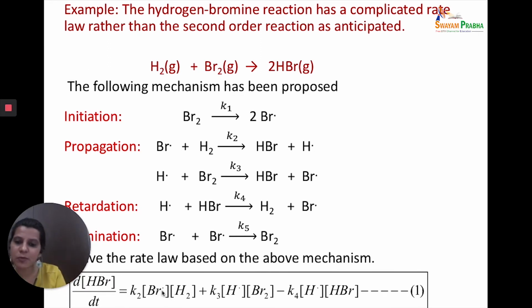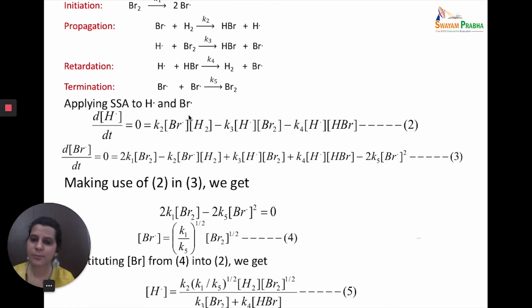But this now involves the concentration of free radicals, which have to be eliminated. And how do we go about doing it? We use steady state approximation. So we apply steady state approximation to both H and Br radicals. Now H is being produced in the first step, so K2 into Br into H2, consumed in the third step, minus K3 into H into Br2, consumed in the fourth step, minus K4 into H into HBr, and this is equal to 0.